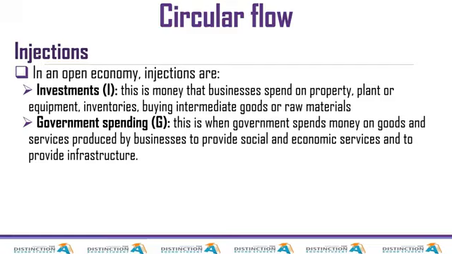So when government taxes, it reduces money that is in circulation. When government taxes, disposable income goes down, so you will see that there is less money circulating. However, government also injects money into the economy. Yes, they take money from the economy, but they can also inject money into the economy.